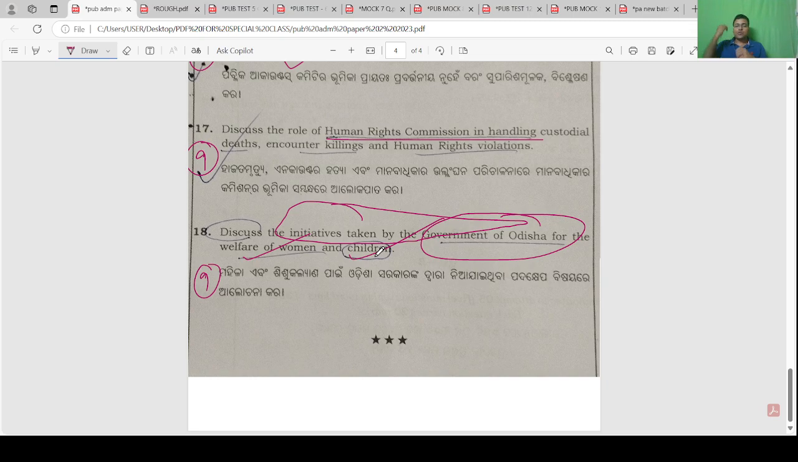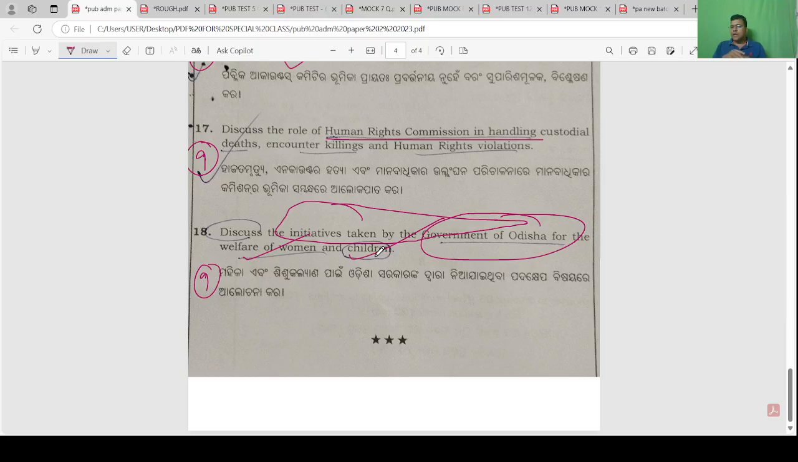And yes, the constitution is important. The government has taken initiative, but how? It is a constitutional direction. The constitution, through the preamble, fundamental rights, fundamental duty and DPSP, has given a direction to the government to take initiative or ensure the welfare of women. Similarly, for children you will also write.